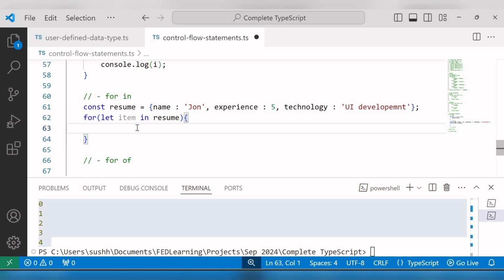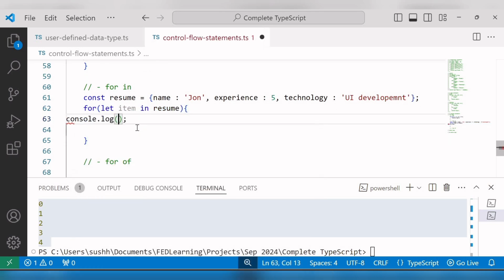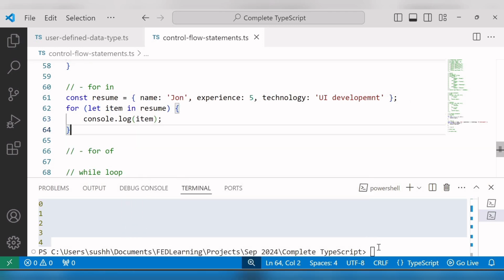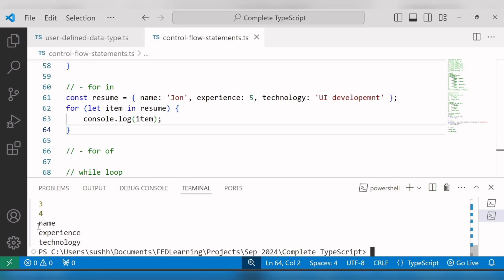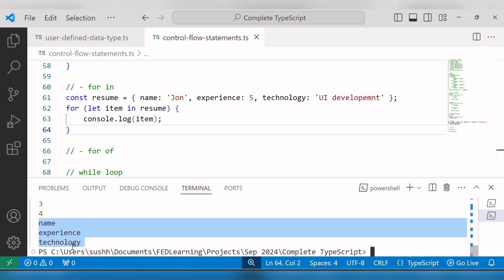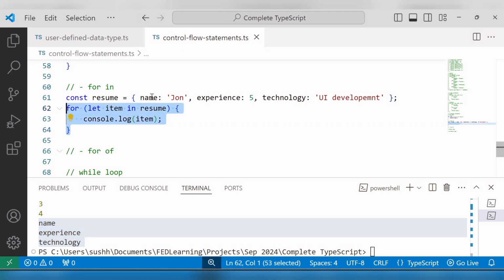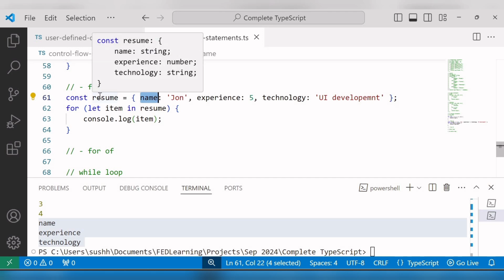Okay, and inside this I'll log the atom. Now save the changes and run this file again. Here you can see the output: name, experience and technology. So here we are not getting the value of the object, but with the help of the for in loop we can access the properties of this resume object.